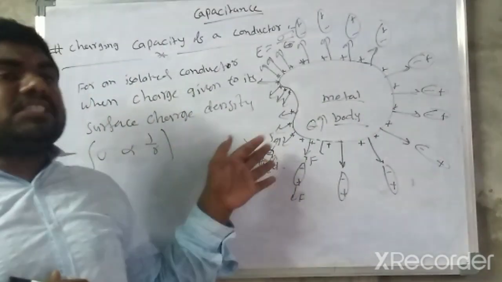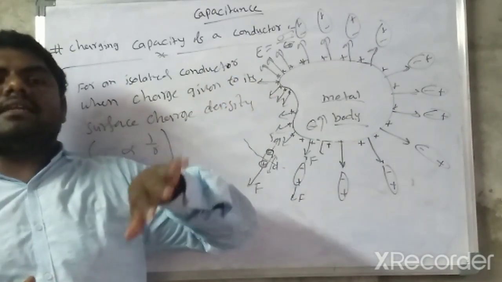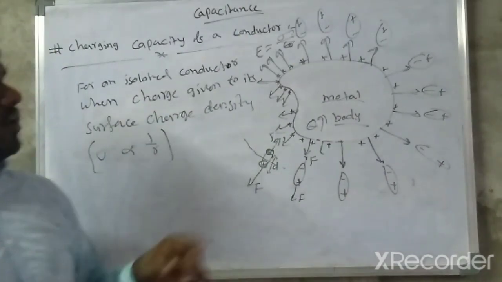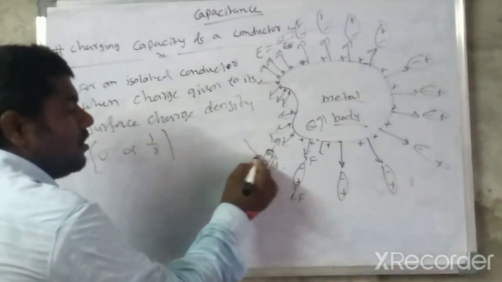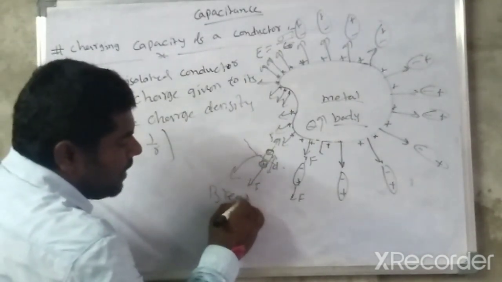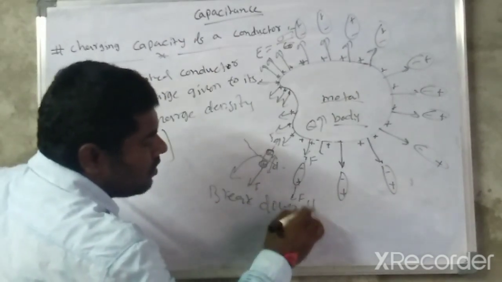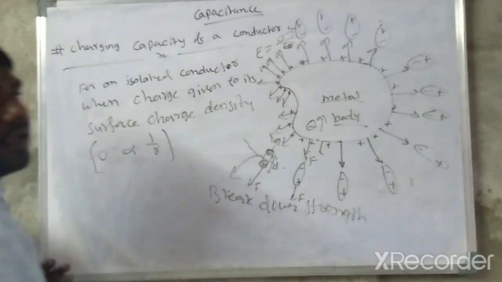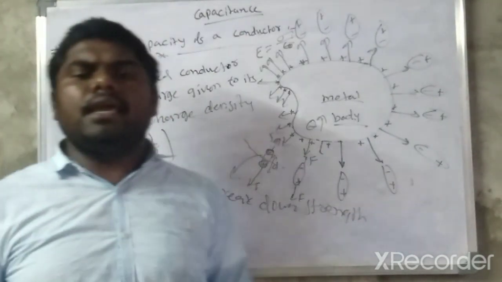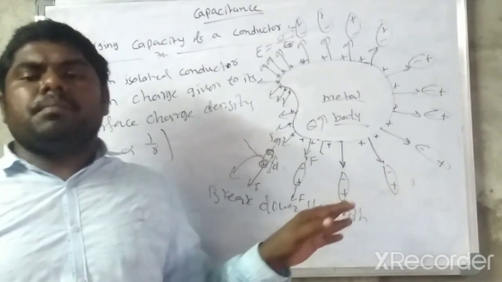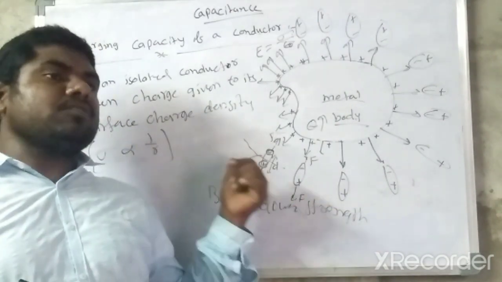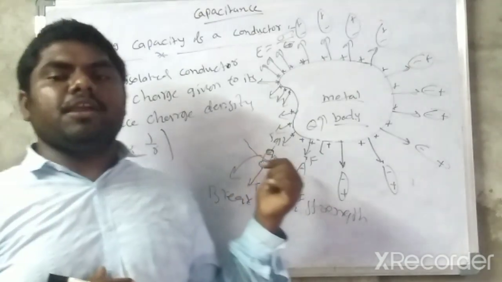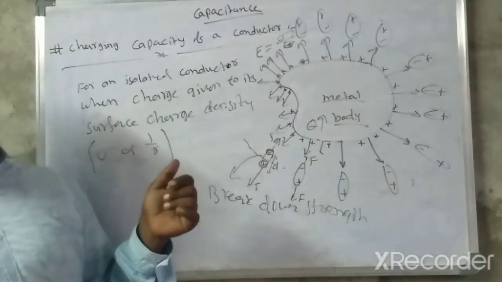It means just outside the conductor, if the electric field exceeds the breakdown strength of the medium, that is, the breakdown strength of the dipole moment of the medium, then the charge of the conductor is leaked out.